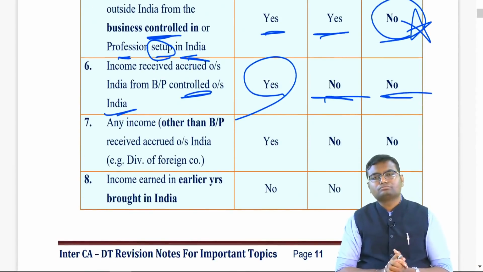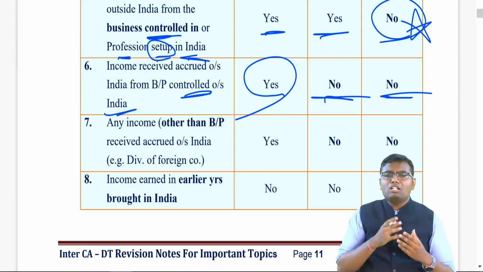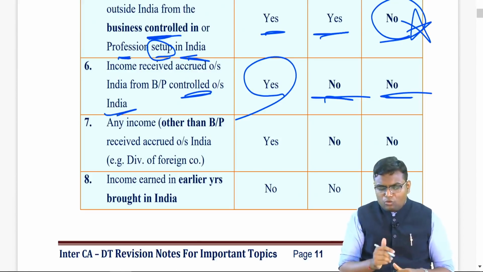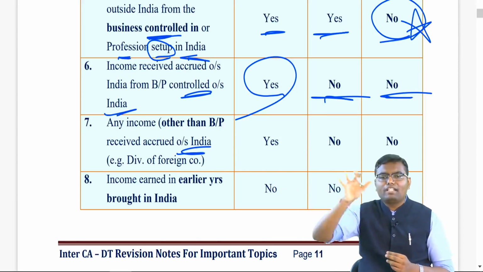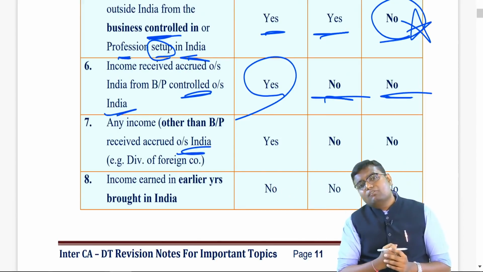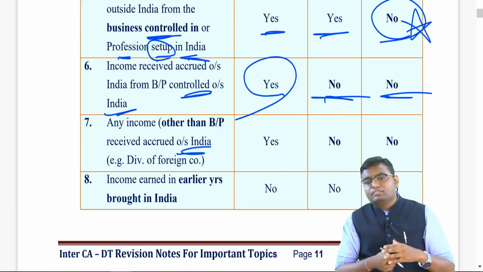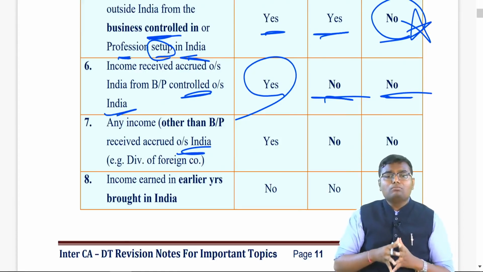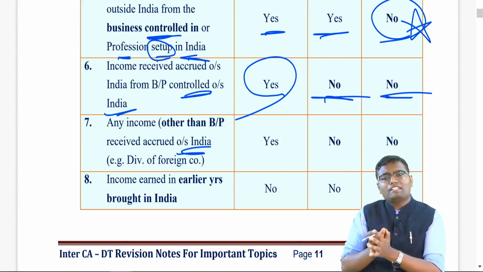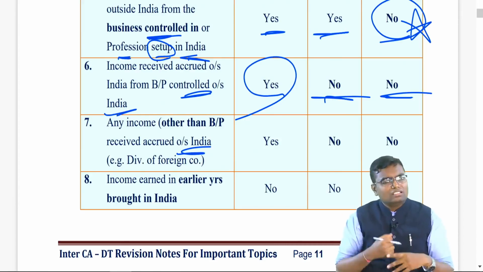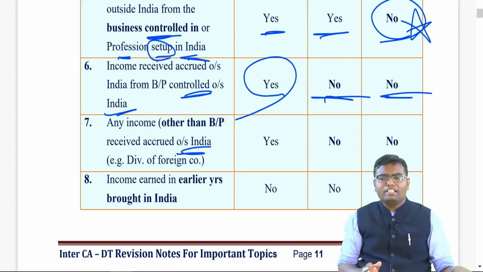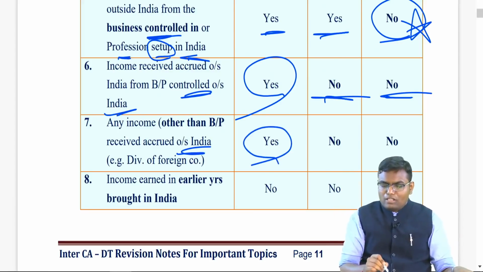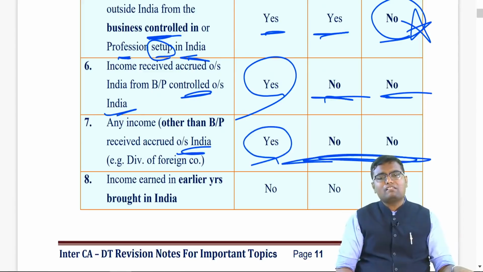Any other income which is not a business or profession, if accrued and received outside India, for example, dividend of a foreign company received in foreign, rental income of a property which is situated in foreign, salary from a job which you are doing in USA, you received also in USA. This kind of income, received outside India, accrued outside India, nothing related to India, is only taxable to R&OR, not taxable to any other two persons.